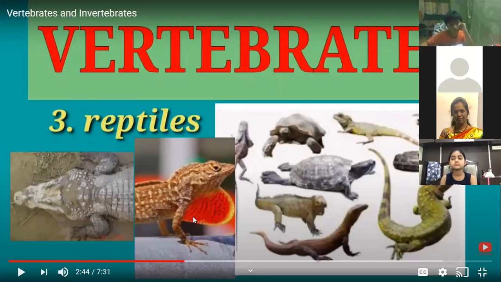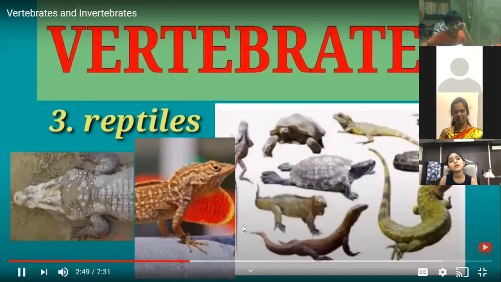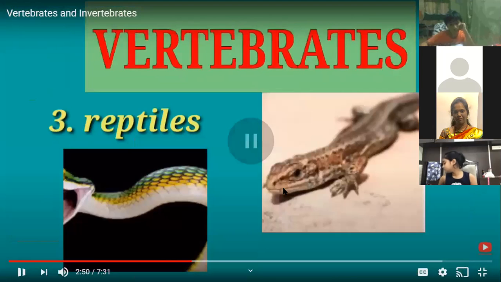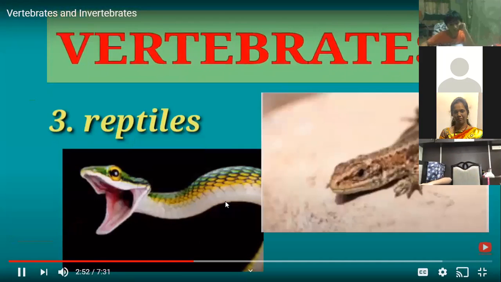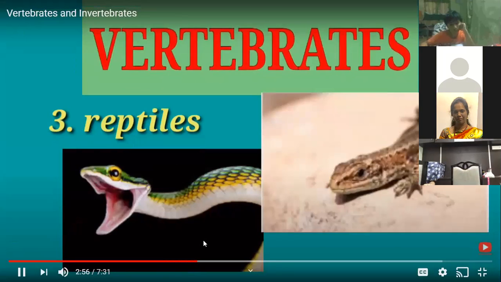These animals breathe with the help of the lungs. They reproduce by laying eggs. Their body is covered with scales. They move with the help of 4 limbs. This is useful to reduce the evaporation of water from the body. Limbs are the legs. Reptiles are cold-blooded animals just like the amphibians. These animals reproduce sexually.